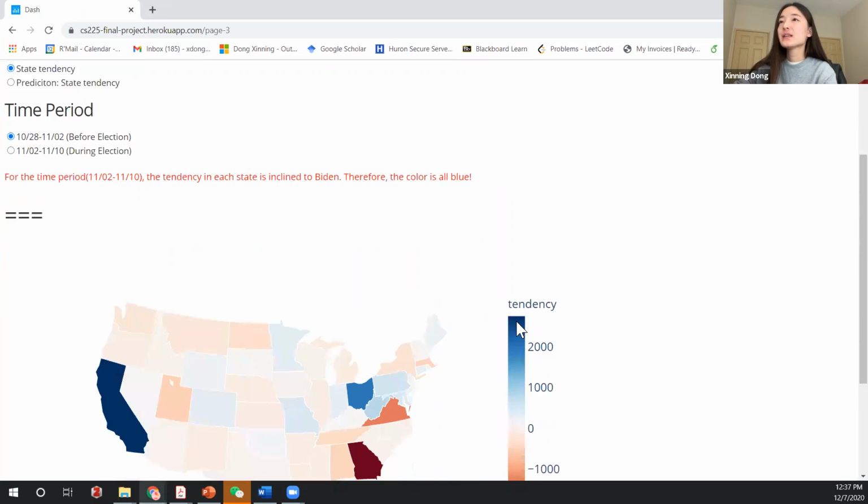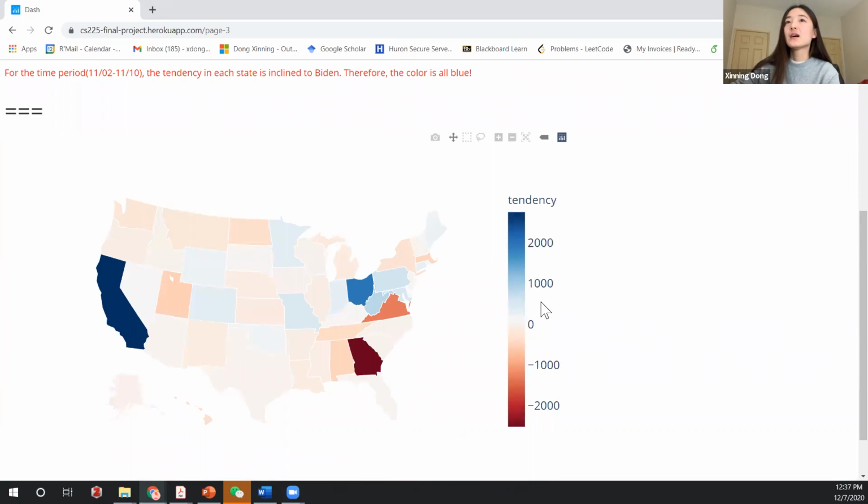And here you can see the gradual tendency of supporting results for the presidents. More bluish means it's more Biden supportive, and more reddish means it's more Trump supportive. If you put your cursor here, you can see the state name and the supportive rate. Here, apparently, California, where we're living, is pretty supportive of Biden. And here it looks like the state Georgia is leaning toward Trump a lot.